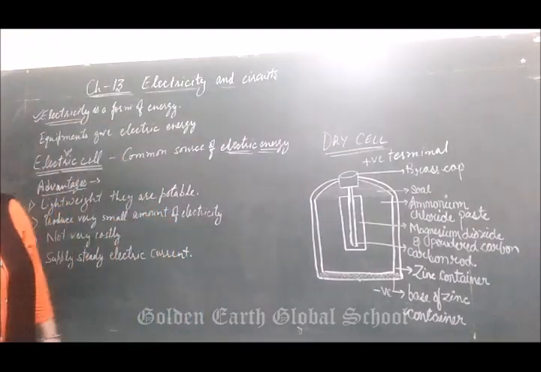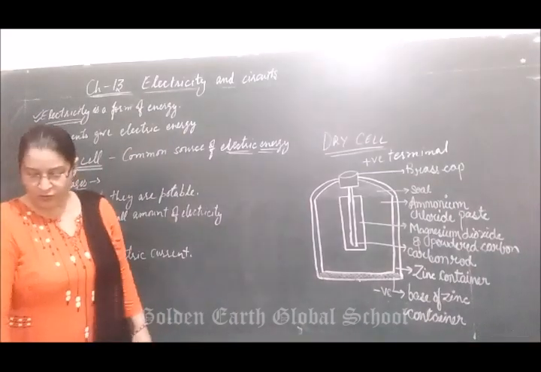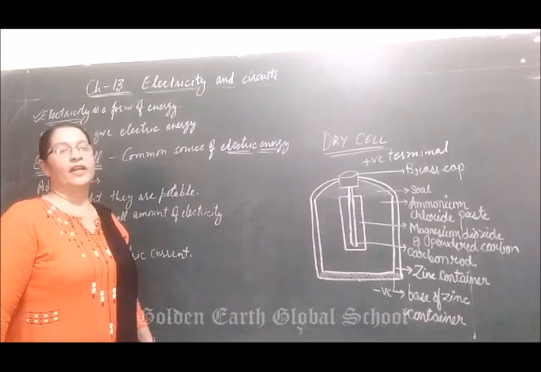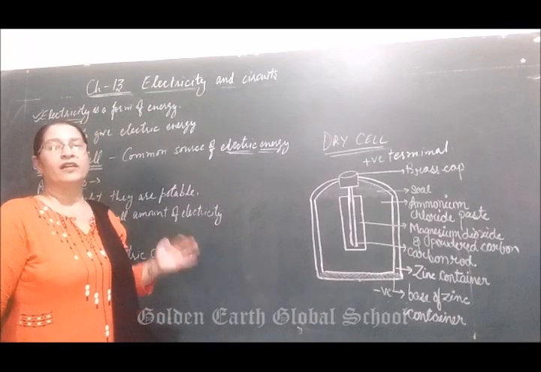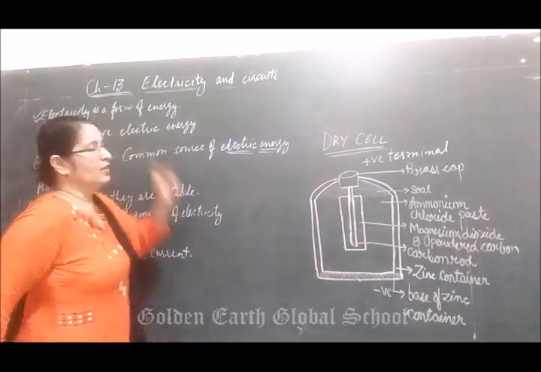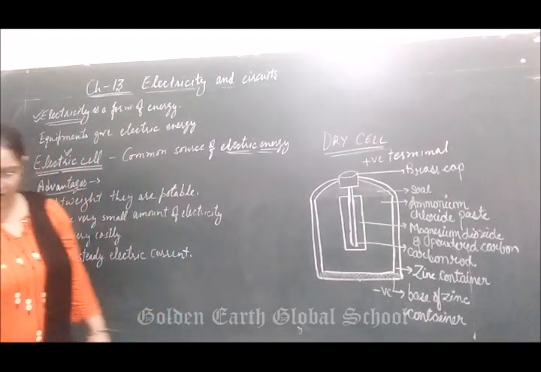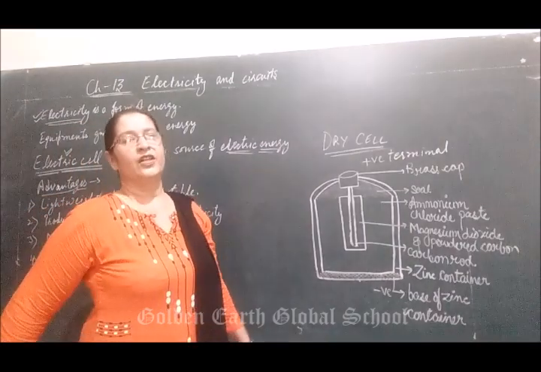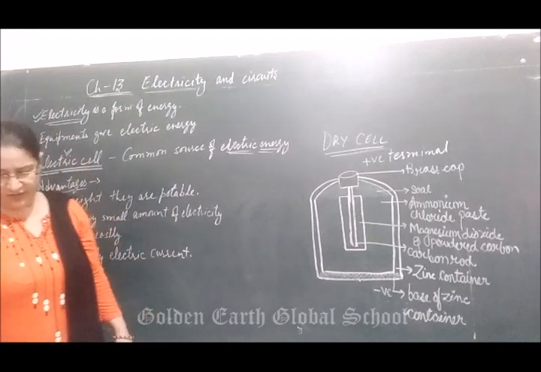When the power supply of your home breaks down, then we use a generator or inverter, and these equipment give electricity so that our work starts again. These equipment always give electric energy.